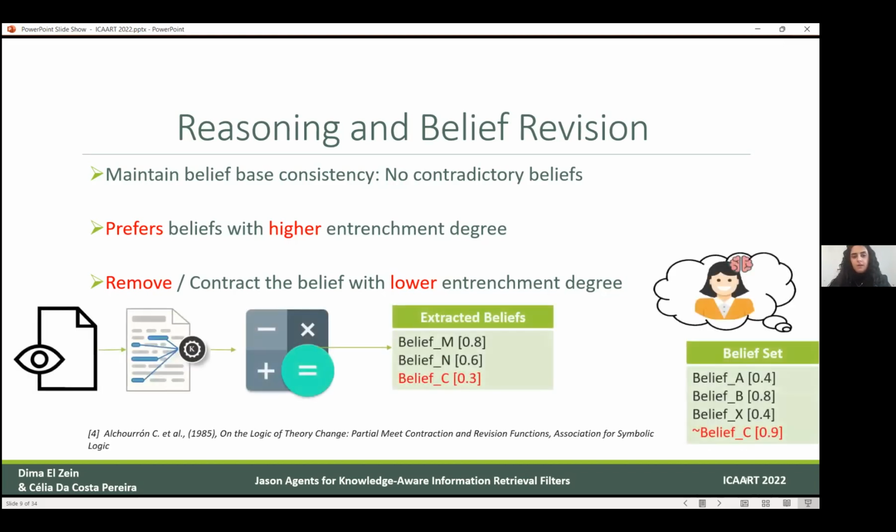Take a small example: the user reads a document that includes the beliefs M, N, and C, and the user already believes in A, B, X, and not C with a certain degree of 0.9. When the agent wants to add those new beliefs to the existing belief set, it will notice some inconsistency between the belief C and its opposite. In this case, we compare the degrees. The degree of not C will have the priority to be kept in the belief base, and hence only M and N will be added and the belief C will not be added.